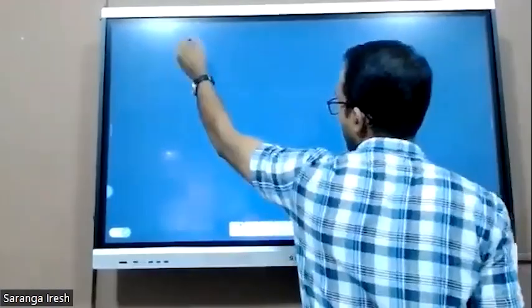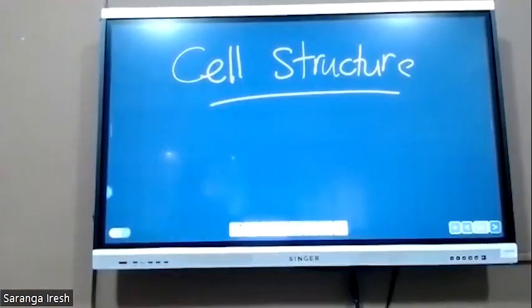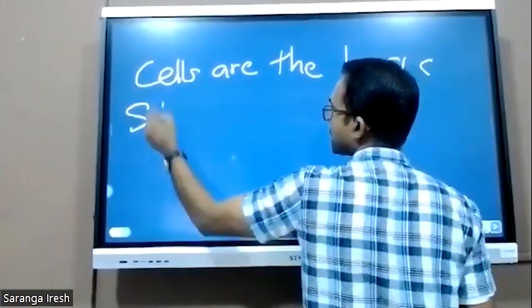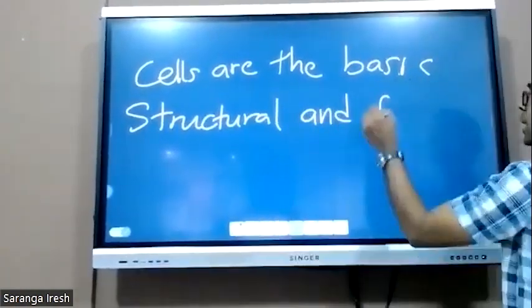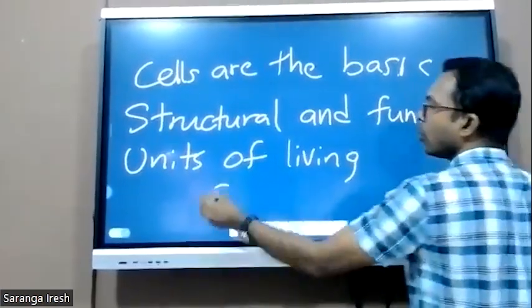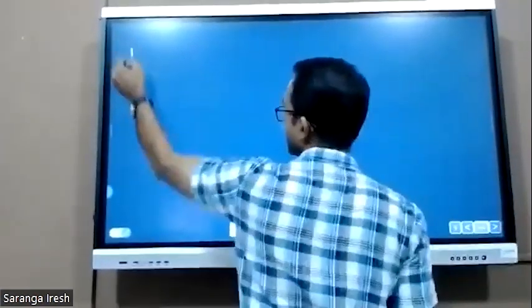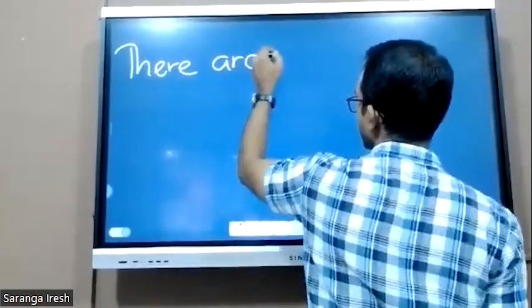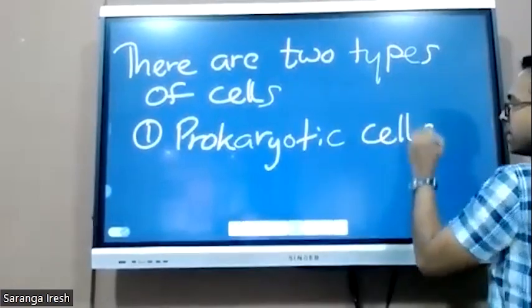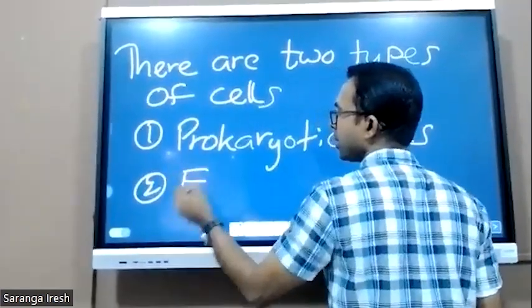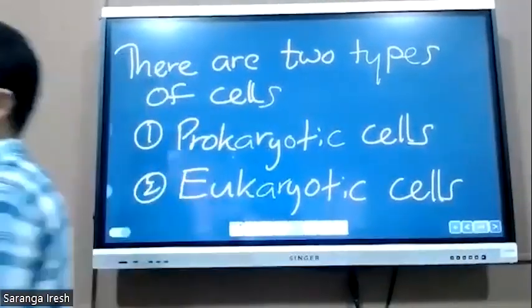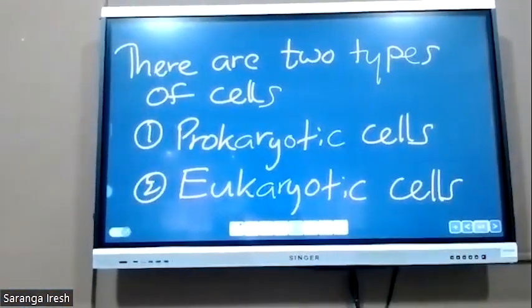Take out your book. Topic: cell structure. Cells are the basic structural and functional units of living organisms. There are two types of cells. First, prokaryotic cells. Second, eukaryotic cells.